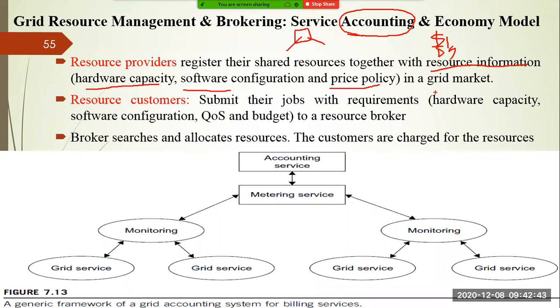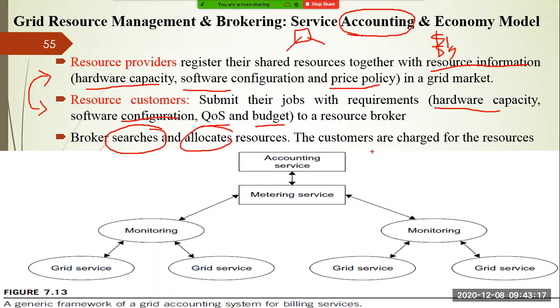On the other hand, the resource consumer is submitting their job with special requirements. They specify the hardware capacity required, software configuration required, quality of service, and budget, everything to a resource broker. Then the broker will map the resource consumer with the resource provider. So the broker searches the resources and allocates them to the consumer, and the customer is going to be charged for it. This charging is based upon two things.